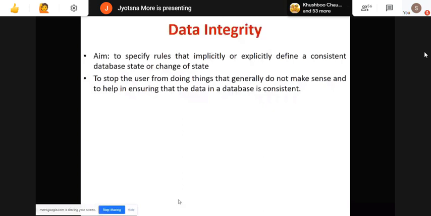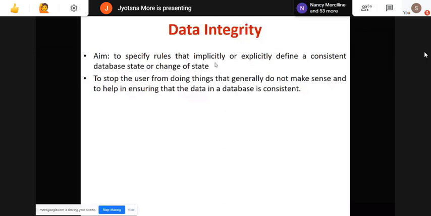These rules are important because you have to restrict users. Suppose I have created a roll number with integer type and someone is adding a value of character type. Definitely my system will not accept that value. So to restrict someone from adding data which is not in the proper format, that is one way. Then suppose I don't want anyone else to change the values I have added for a column. That is another restriction.